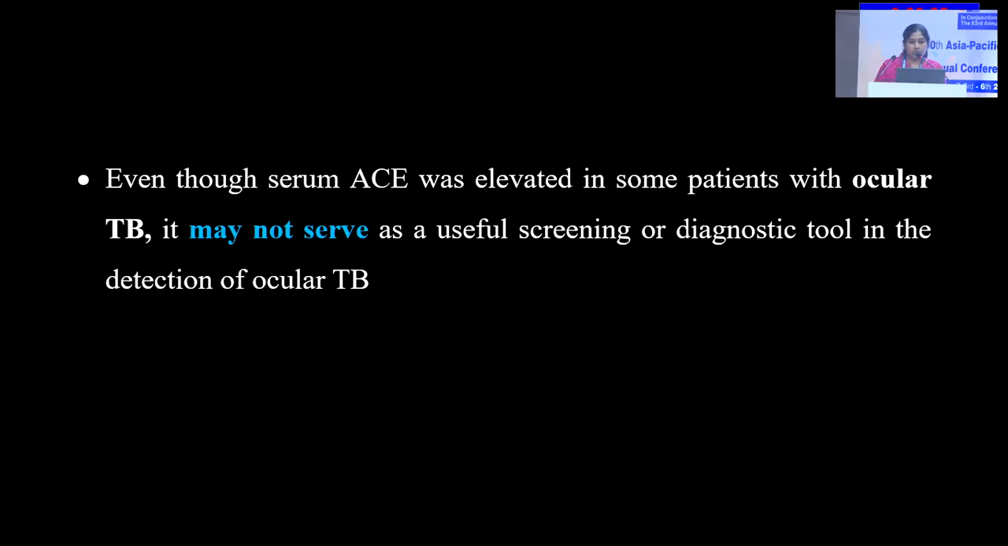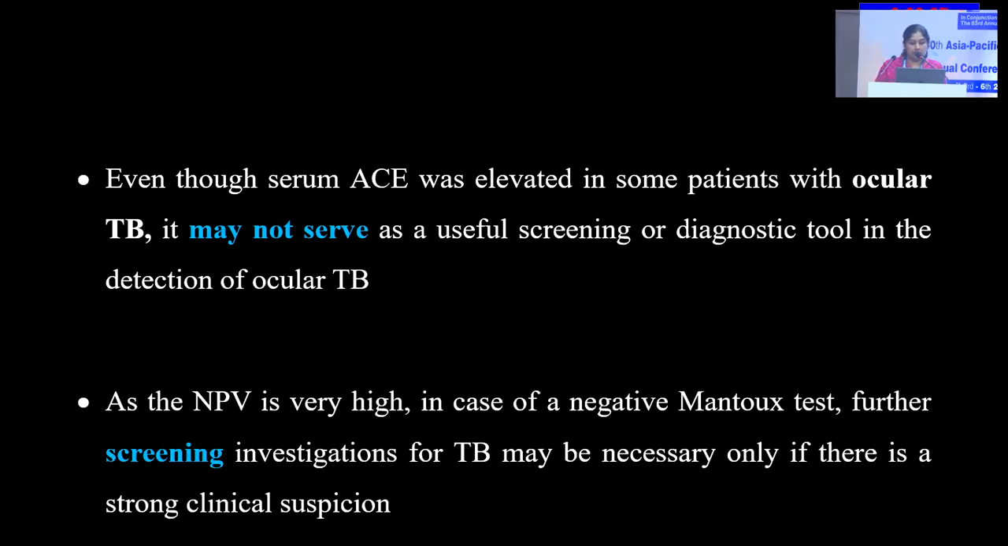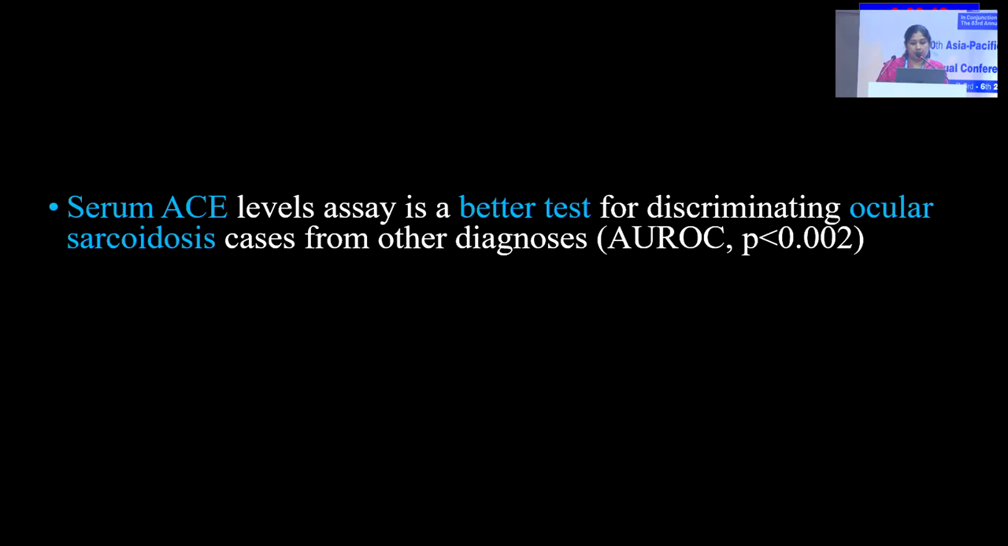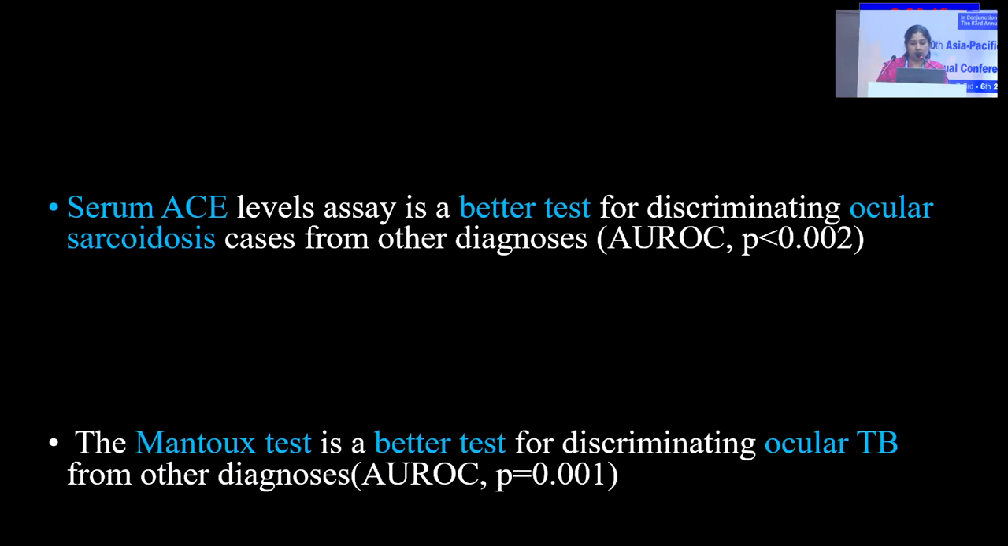Even though serum ACE was elevated in some patients with ocular tuberculosis, it may not serve as a useful screening or diagnostic tool in the detection of ocular TB. As the NPV is very high, in case of negative MANTOUX, further screening investigation for TB may be necessary only if there is a strong clinical suspicion. Serum ACE level assay is a better test for discriminating ocular sarcoidosis cases from the other diagnoses, and MANTOUX test is a better test for discriminating ocular TB from other diagnoses.